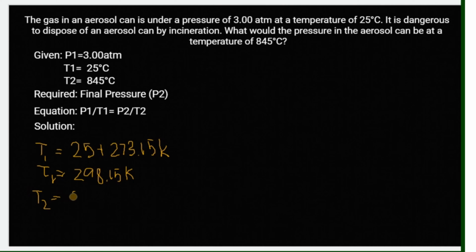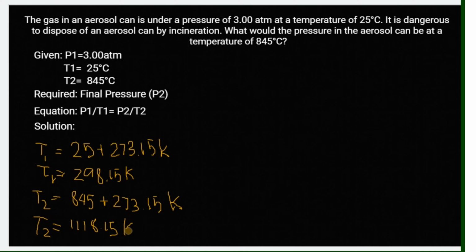So we have 845 degrees Celsius plus 273.15 Kelvin. Okay, so 845 plus 273.15, our final temperature in Kelvin is equal to 1118.15 Kelvin. Okay.